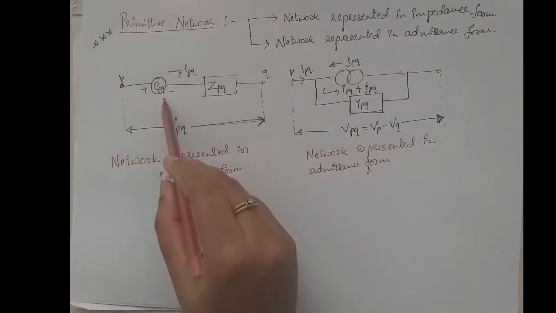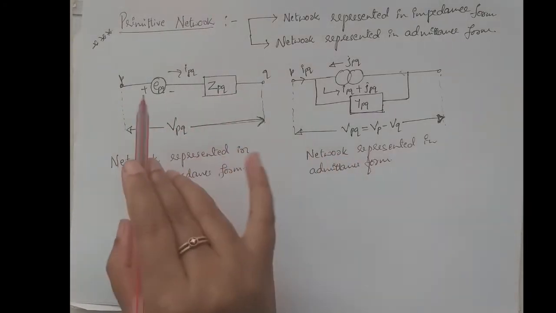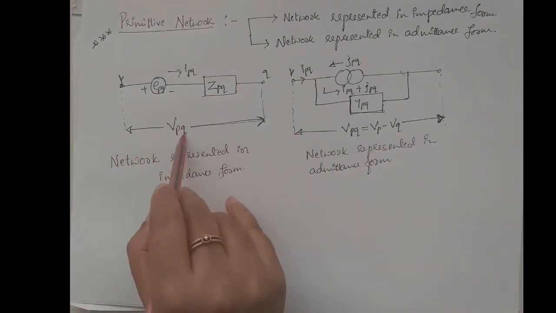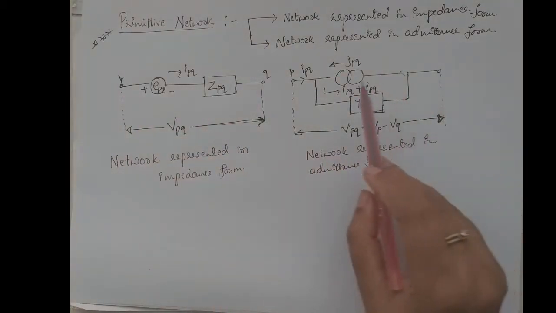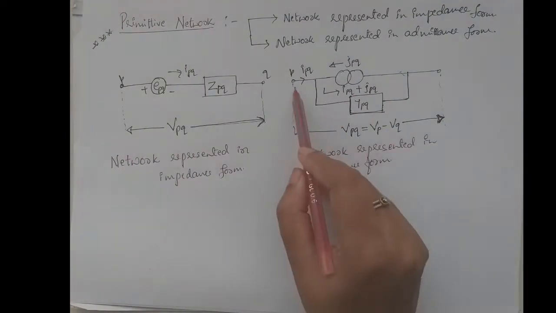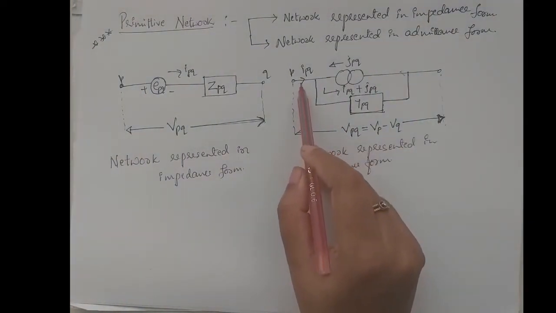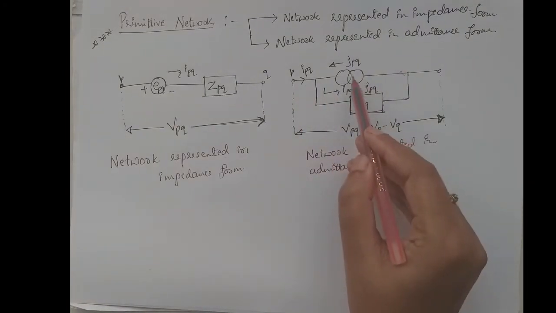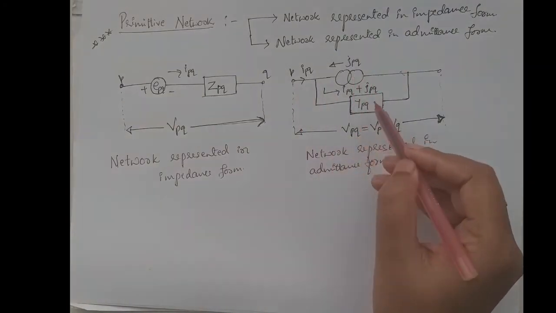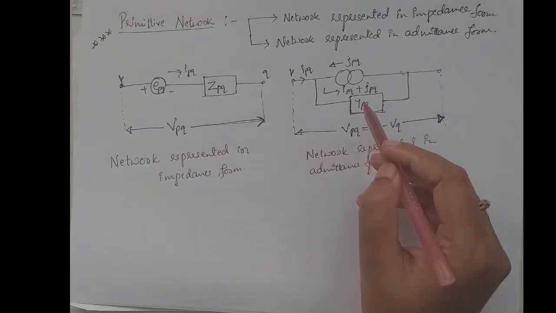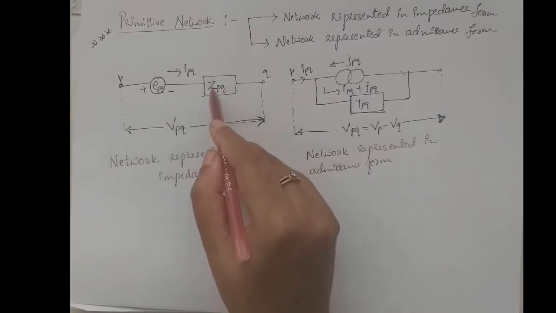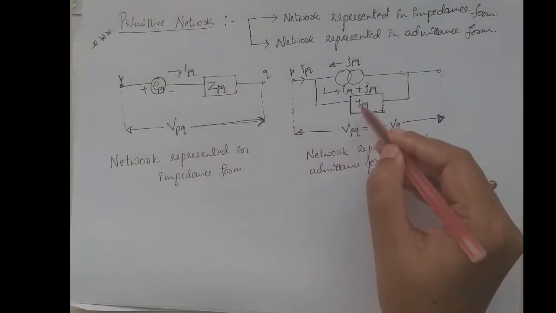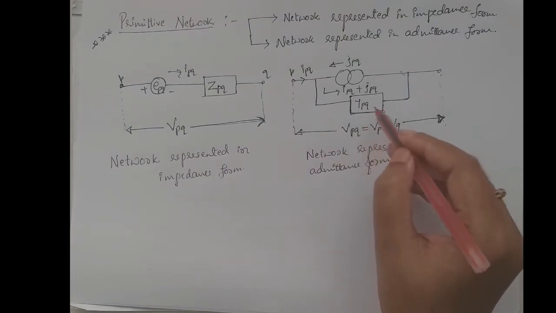Here EPQ is the source voltage in series with the element PQ, and VPQ is the voltage across element PQ, and IPQ is the current through element PQ. JPQ is the source current in parallel with element PQ, ZPQ is the self impedance of element PQ, and YPQ is the self admittance of element PQ.